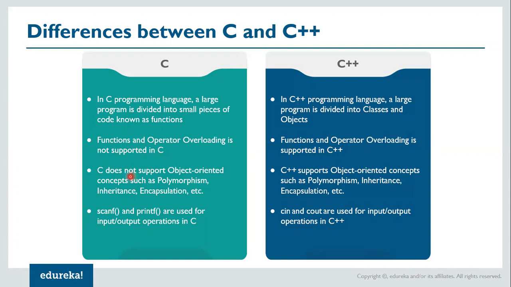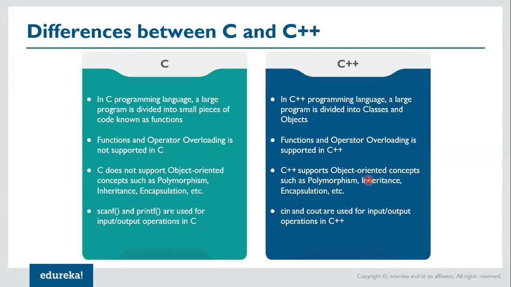Then C also does not support object-oriented concepts like polymorphism, inheritance, encapsulation. So these are some of the key features of object-oriented programming, which we are going to talk about in more detail, which are supported by C++. So these are some of the pillars of object-oriented programming, like support for polymorphism is there, inheritance is there, encapsulation is there, right?